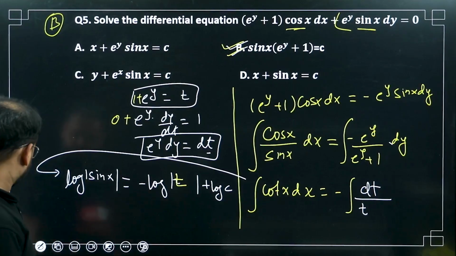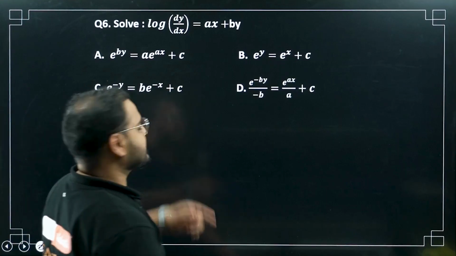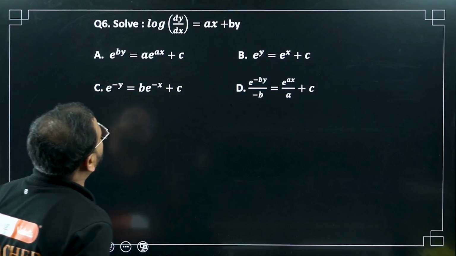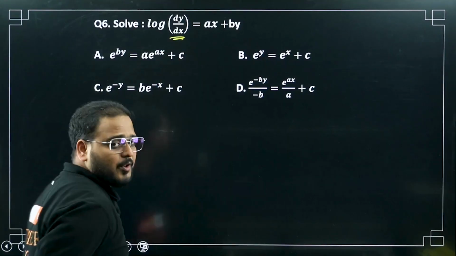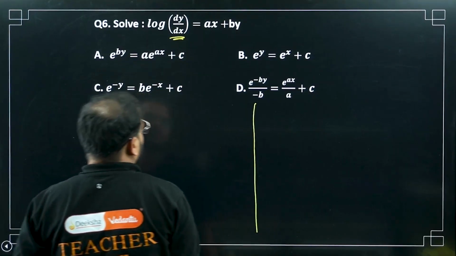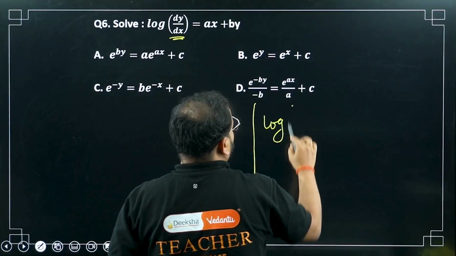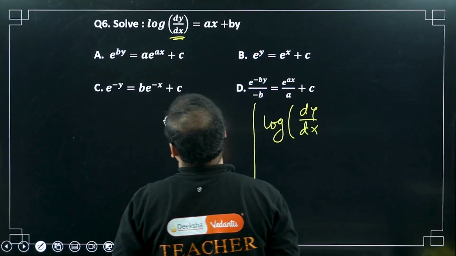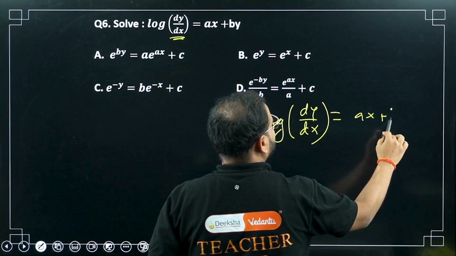I hope this is visible. Yes. Now question number 6. How will you solve this question number 6? Check it out. Log of dy by dx. I have to free the derivative from the log. How can I do that? Take the exponential function on both sides. So I can write the question as it is: log of dy by dx equals ax plus by.